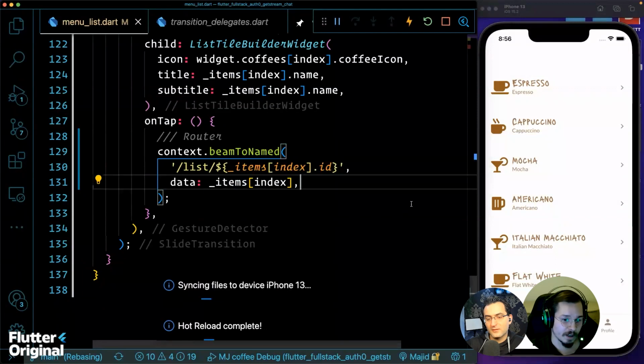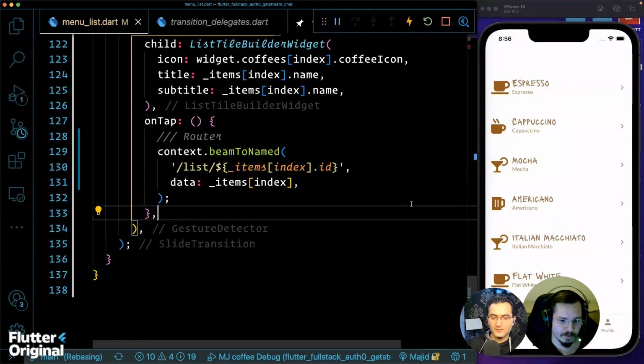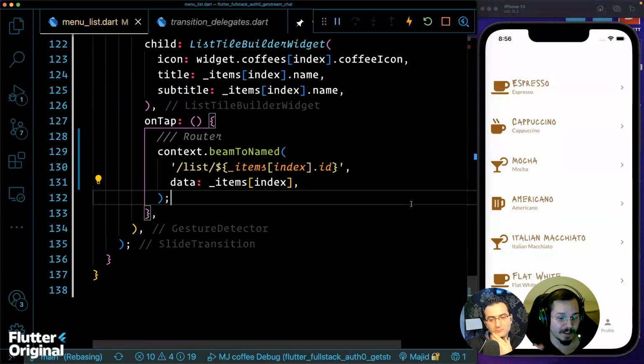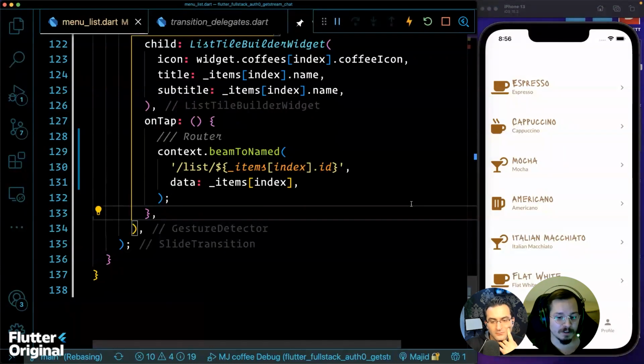Yeah, but we already have that data for sure. Yeah. But we have to be careful here for the viewers, because in the web application, this is fine if we are navigating from a screen that has a coffee to another screen, and so we can give it the coffee object. But if we're deep linking directly to that specific coffee, we're not going to get a coffee.